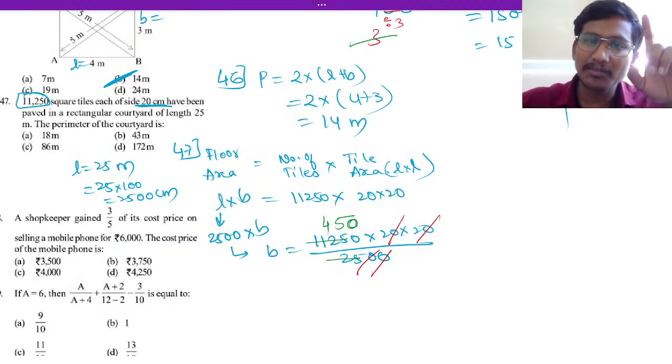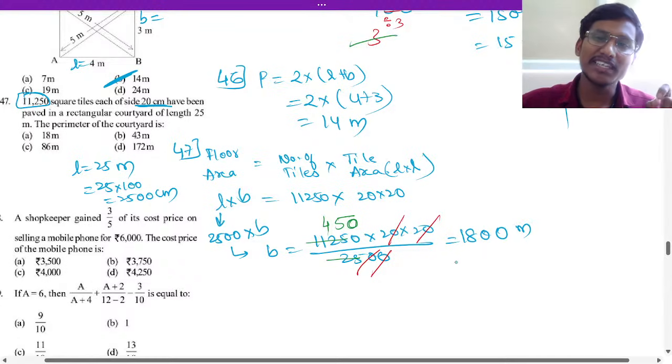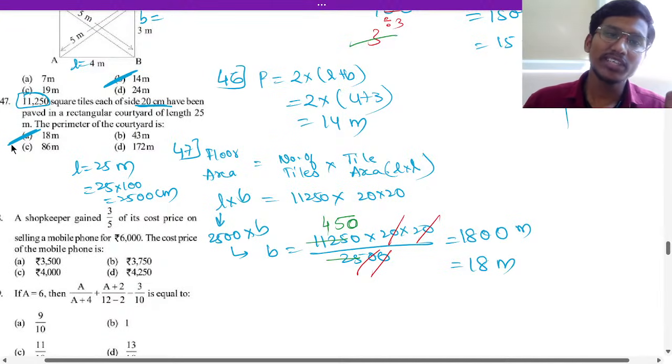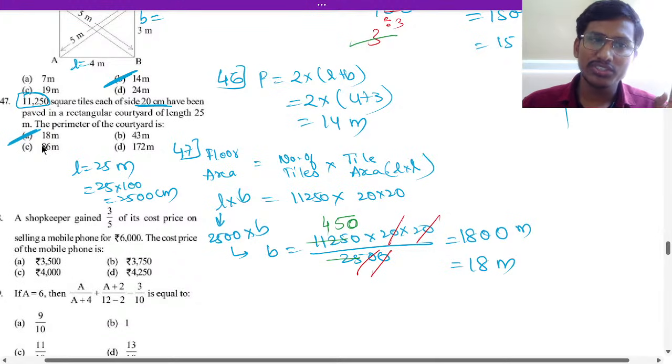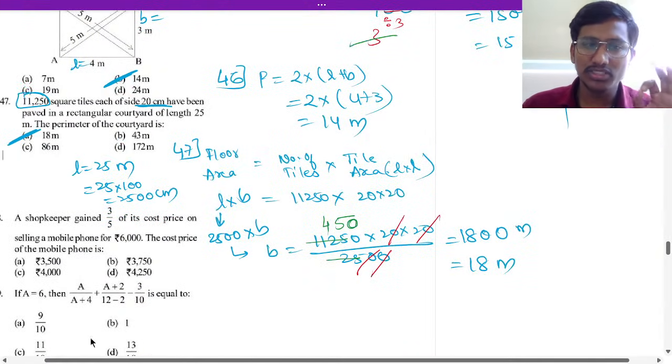So 180 means that is 1800 meter is the breadth. 1800 means 18 meter. 18 meter is option A. 18 meter means option A will be the answer. Okay? I hope you understood this. Got it? So 18 meter is the answer here. So that is how you have to do the 47 question here.